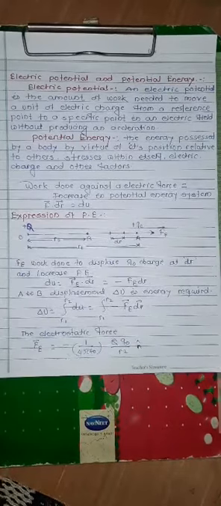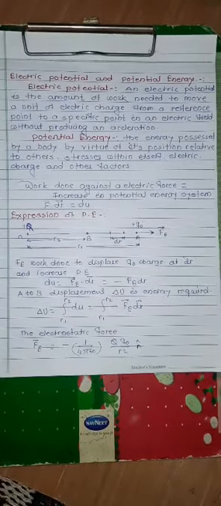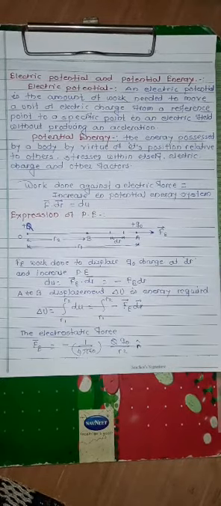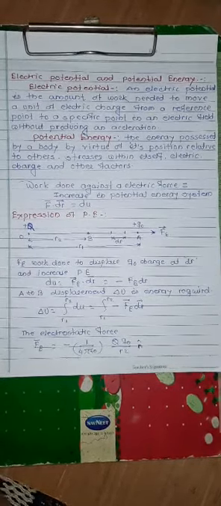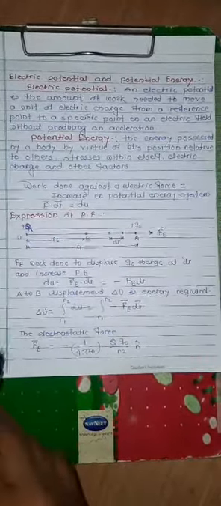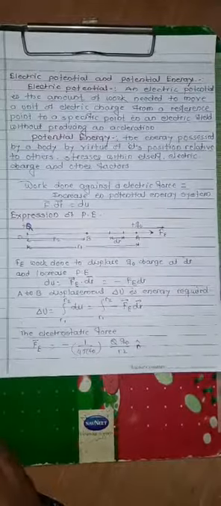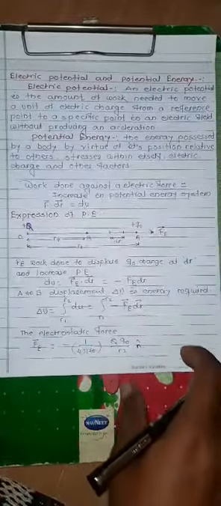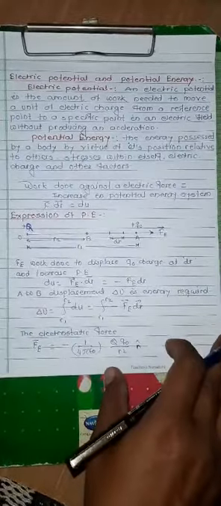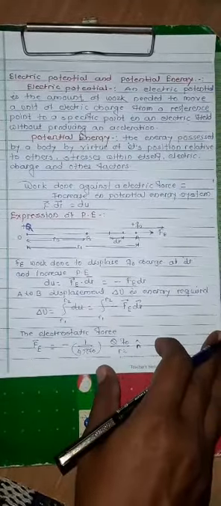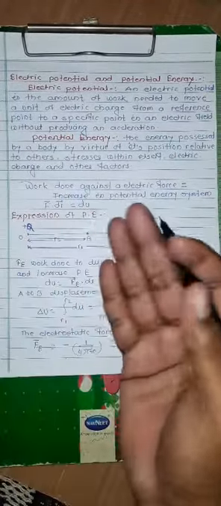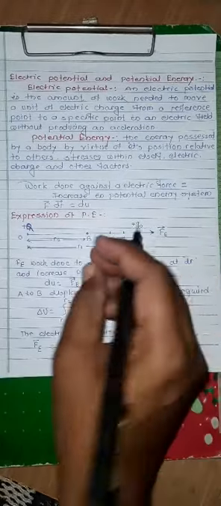Now we have to discuss the electric potential. Electric potential is the amount of work done needed to move a unit electric charge from a reference point to a specific point in an electric field without producing any acceleration. It means that to transfer a charge from one point to another, a potential is required.